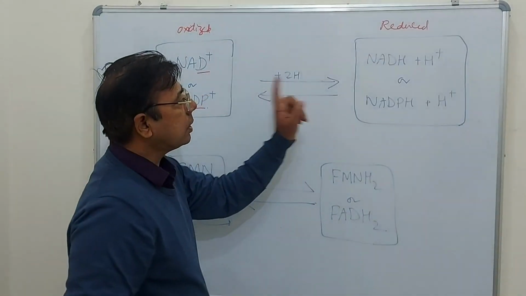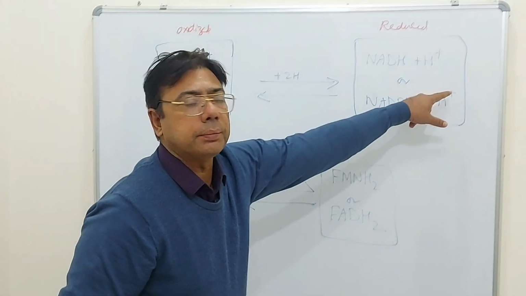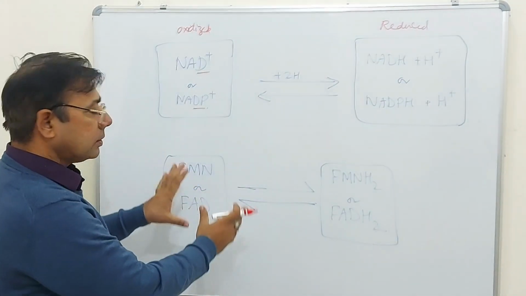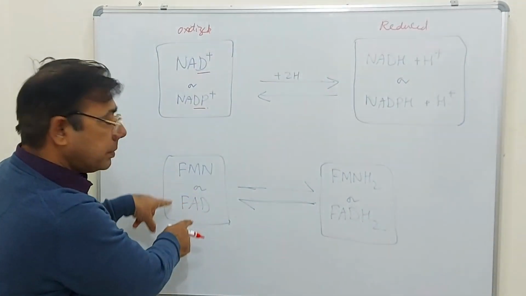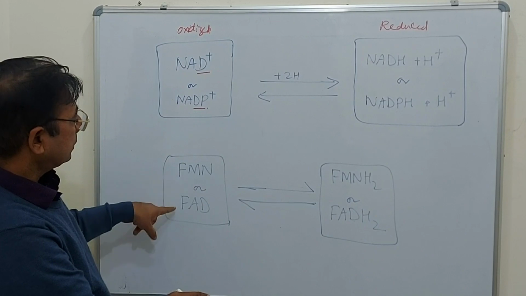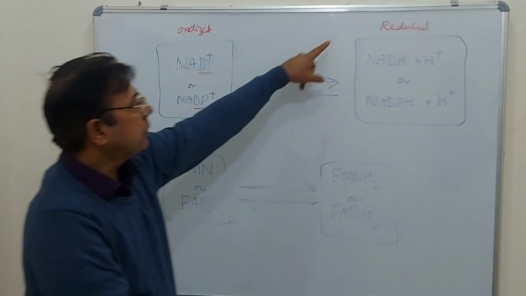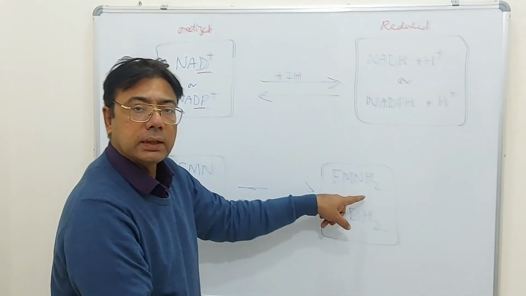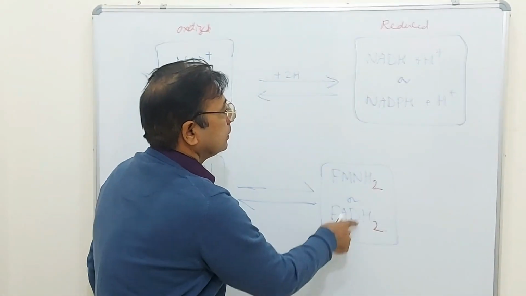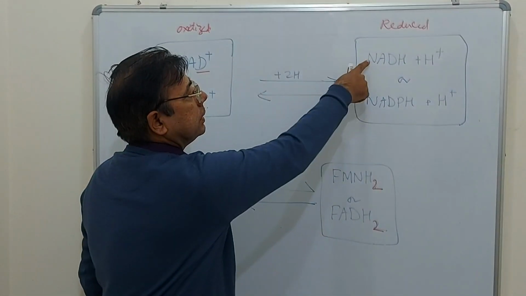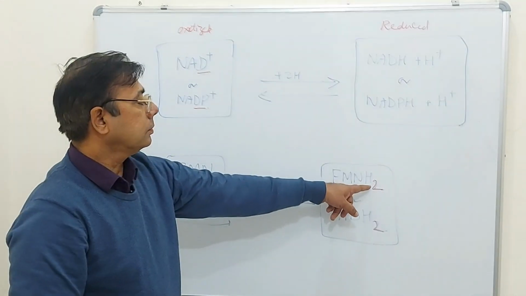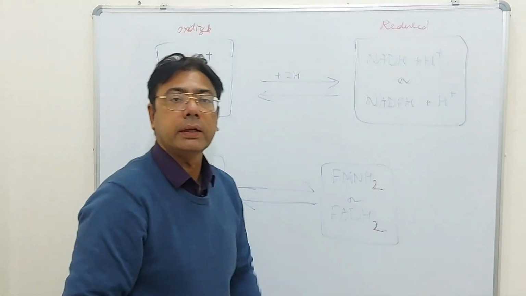In reduced form you will always write NADH plus H plus and NADPH plus H plus, but this is not the same in case of FMN or FAD. In case of the oxidized form of FMN you will write like this, and the reduced form you will write like this, FMNH2. So you can see the difference here. In NAD you are adding one H and one proton, but here we will write FMNH2 and FADH2.